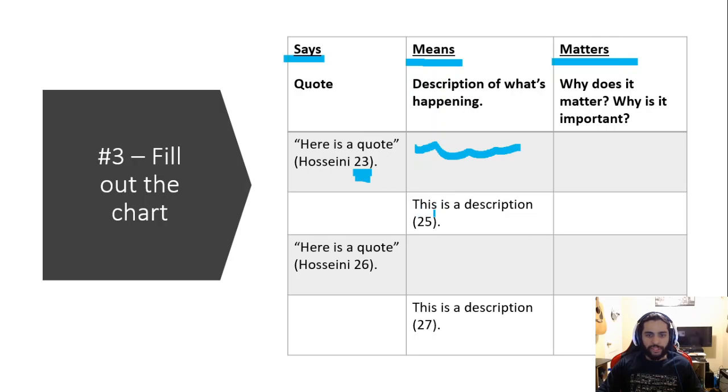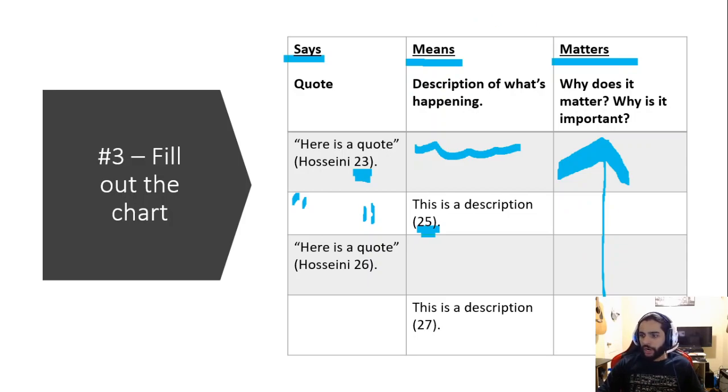If I give you the description and page number for context, then you go into the book and you find me a quote that matches that description. And don't forget to add in a citation, author's last name, and the page number. Pretty simple. And then don't forget to explain here in the right side column why those quotes and those descriptions are important, why they matter, why do they resonate? Why did I choose those moments in the story?